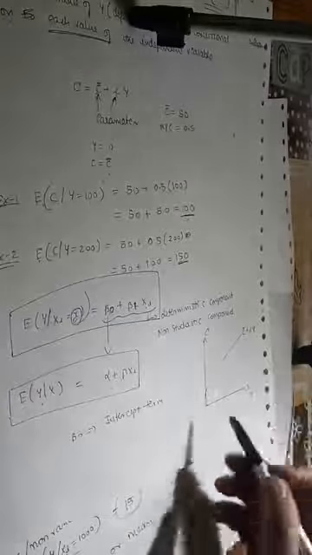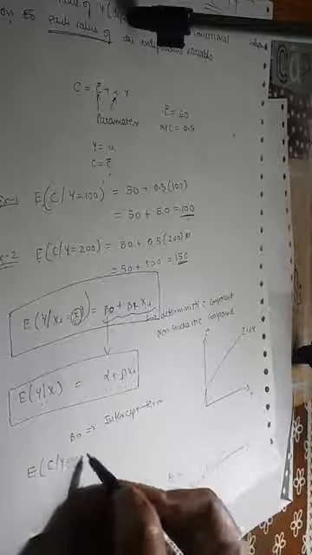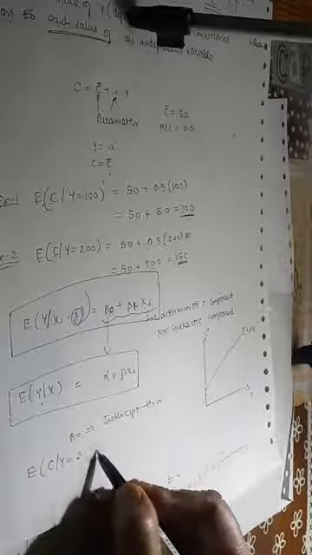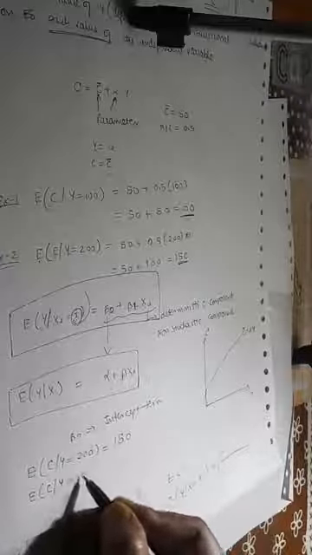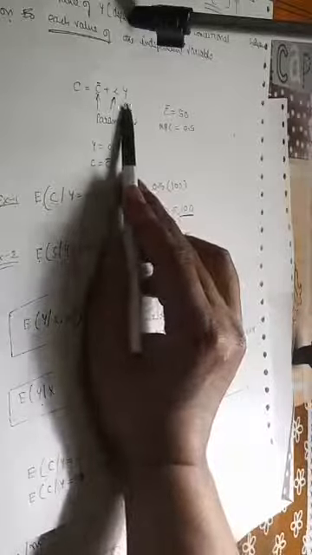So when my xi is 0, the expected value of consumption given y equal to a certain value, say 200, I get here 150, right? So what will the expected value of consumption given y equal to 0 be? If my y is 0, then it will be c bar, which is 50. I will get 50. So the average or expected value of consumption when my income is 0 is 50.